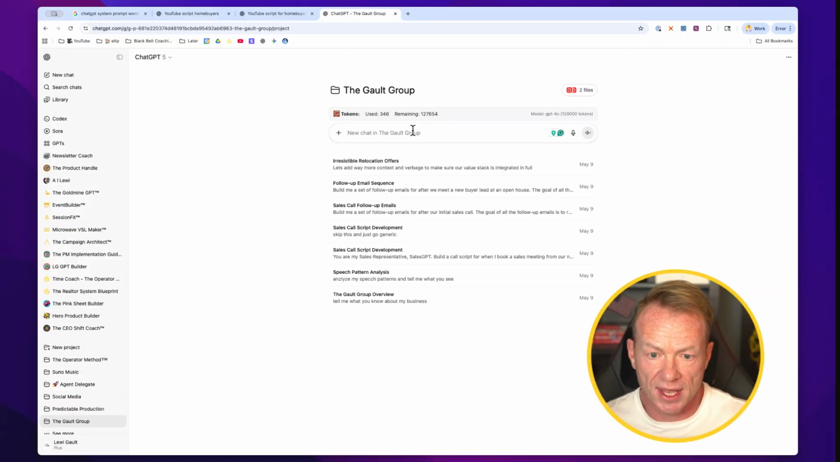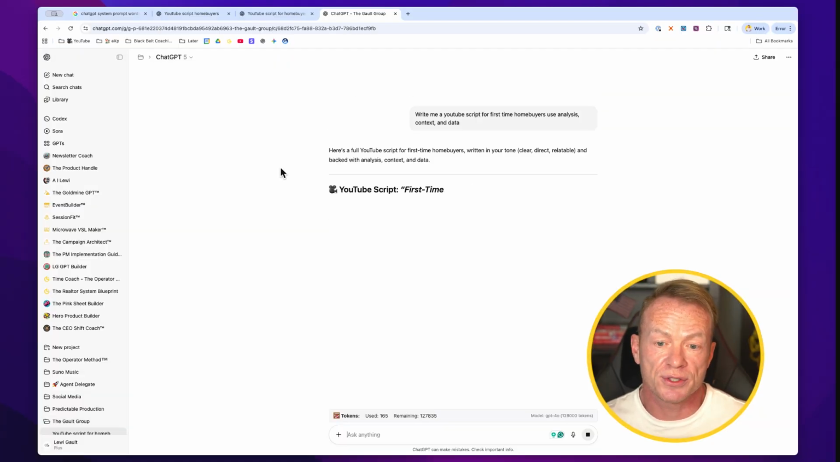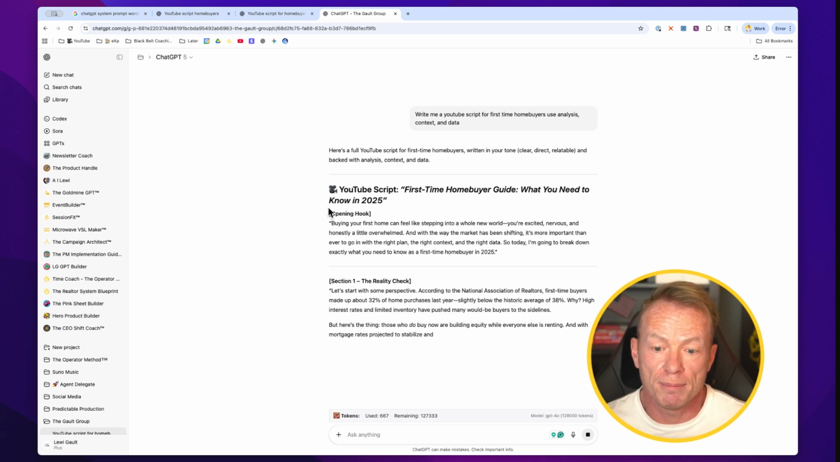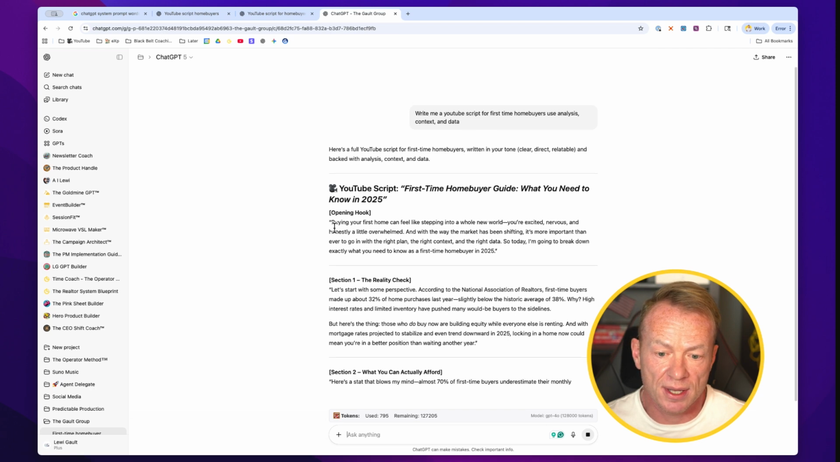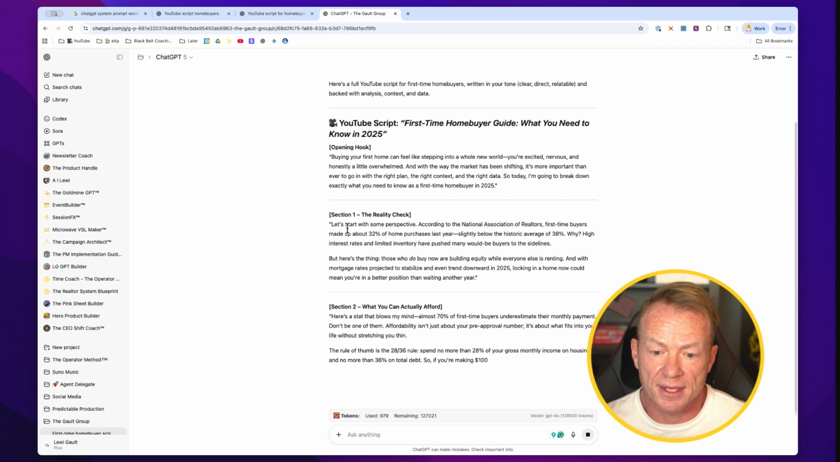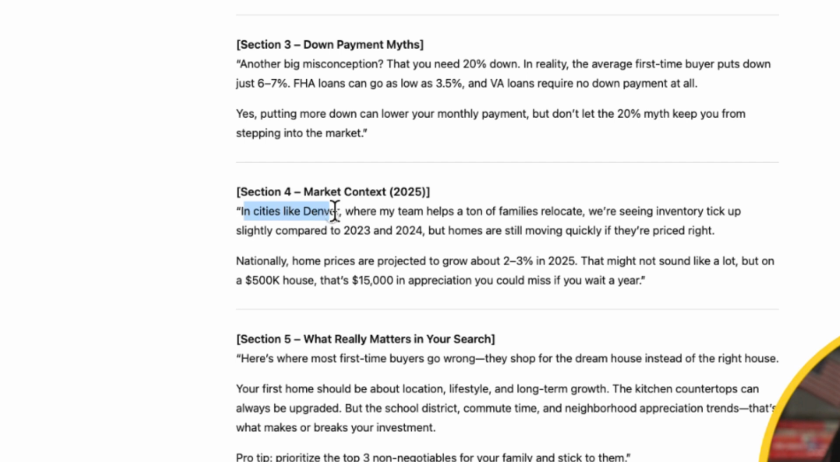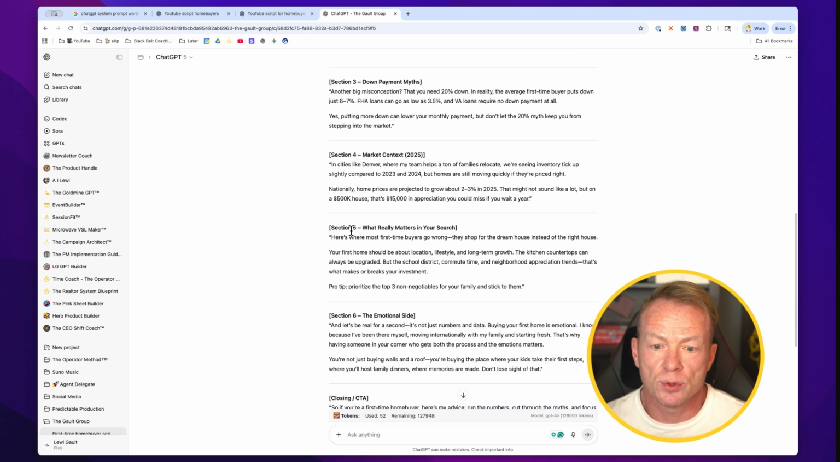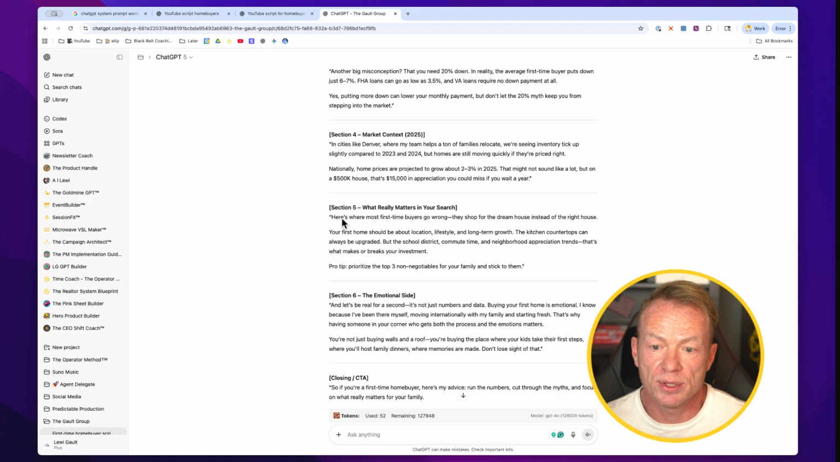Let's paste in the same prompt again inside this project. And now it's going to give us a robust YouTube script, but it knows who we are. It knows about us. So let's see the differences that come up when we look at this. And here we go. Section 4, in cities like Denver, where my team helps a ton of families relocate. So it's not just geographically got this right. This is the way I would talk, where my team helps a ton of families relocate. Before that, it would have said something like where my team facilitates, and used kind of AI language to get there. But now it's actually starting to pick and choose how we talk and how we do things.